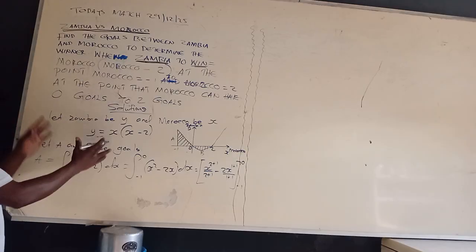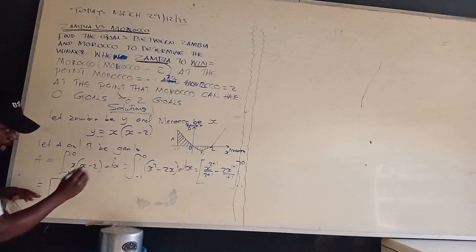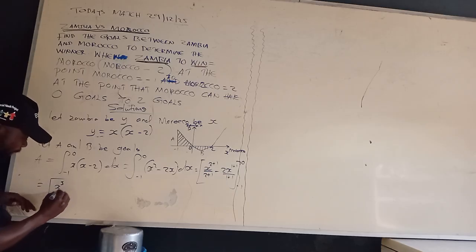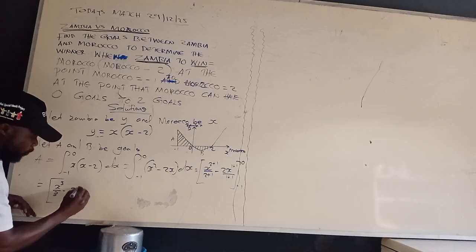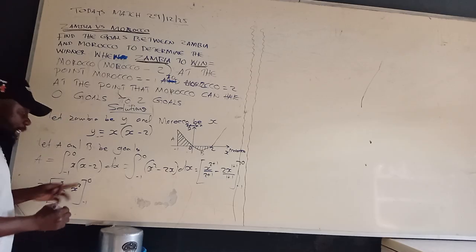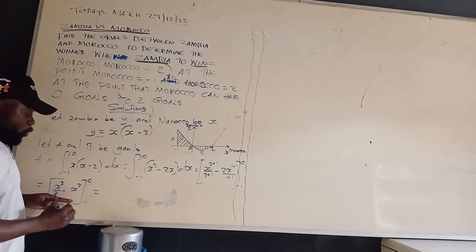We are trying to understand the mathematical concept here. So we have the so-called brackets. We are going to have x to the power 3 over 3 minus x to the power 2, which is from 0 to negative 1. These are limits given. So therefore we say equals to.